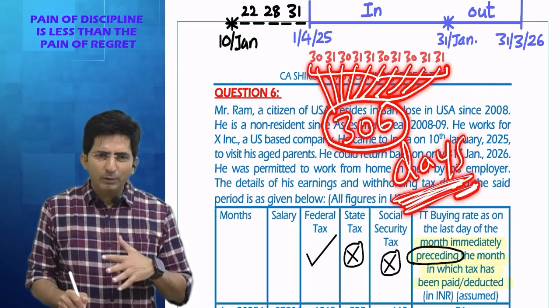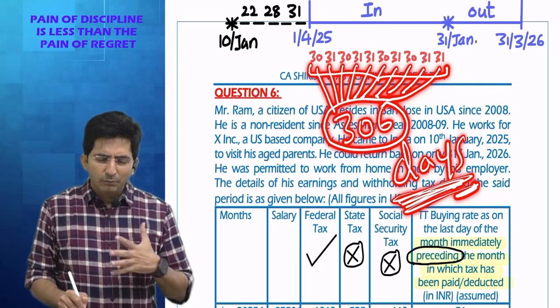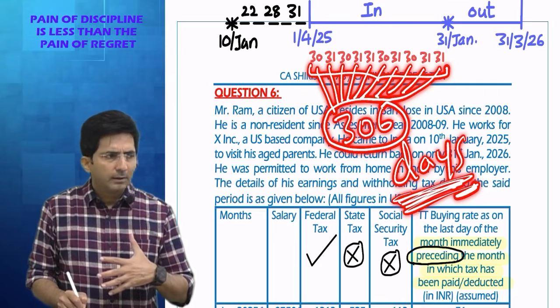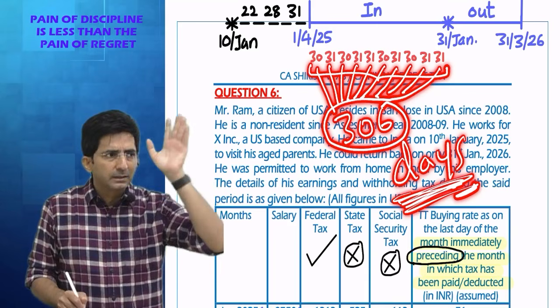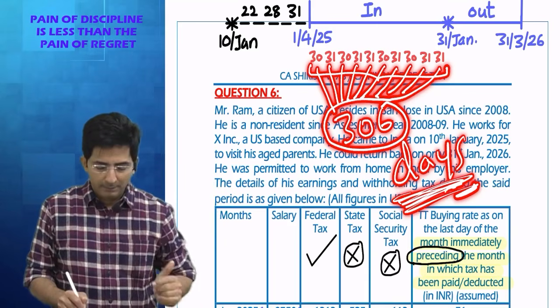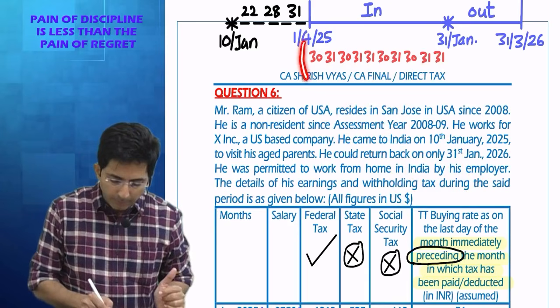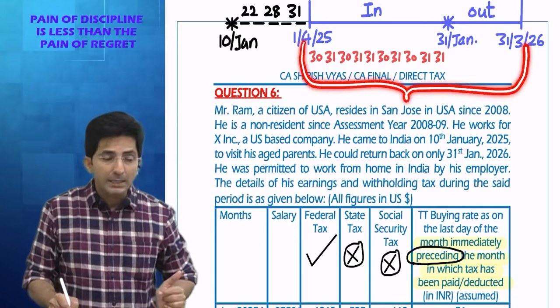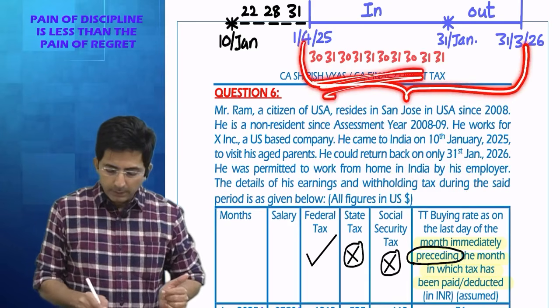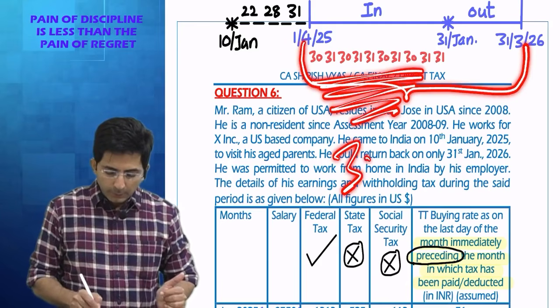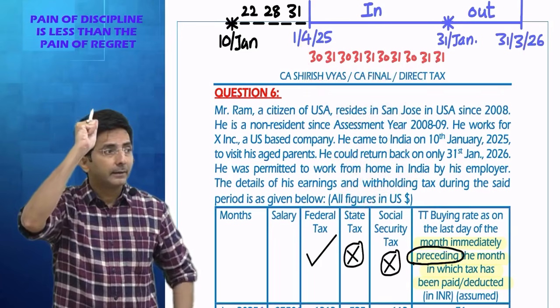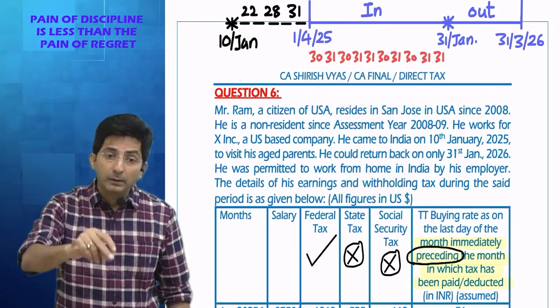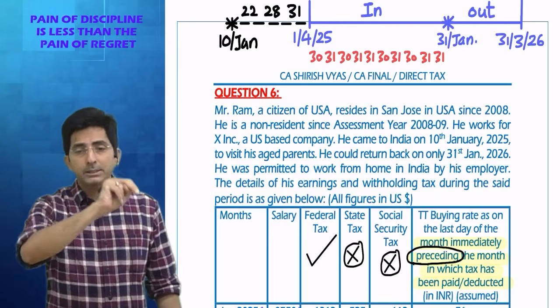You know how to calculate the residential status. First you have to check whether you stayed 182 days in India or not. And for that 182 days you don't have to see past years. You have to see the current year, and our current year is from April 25 to March 26. So current year stay is how much? 306 days. That means it is 182 days or more. He is a resident.